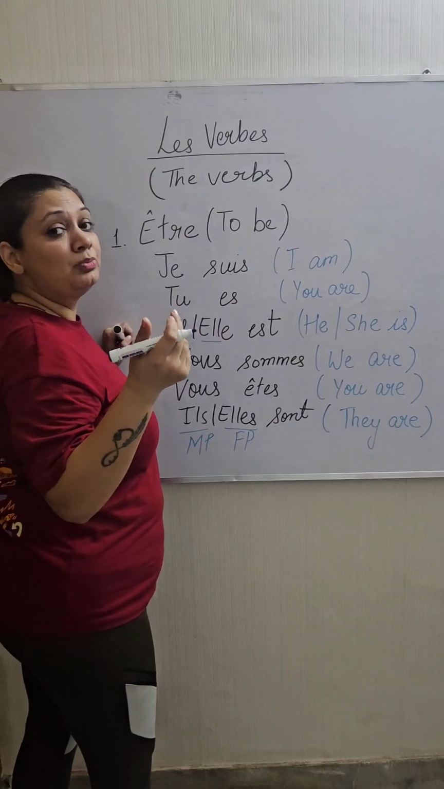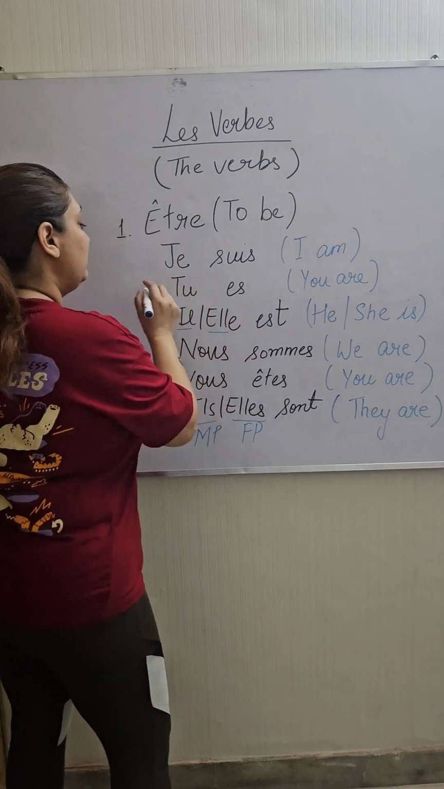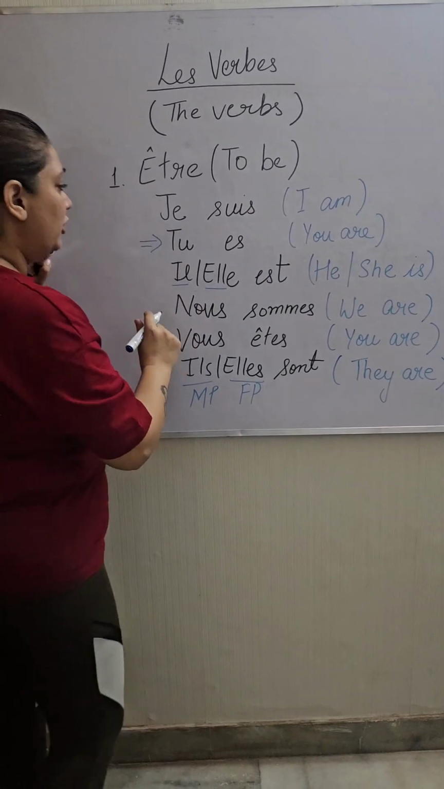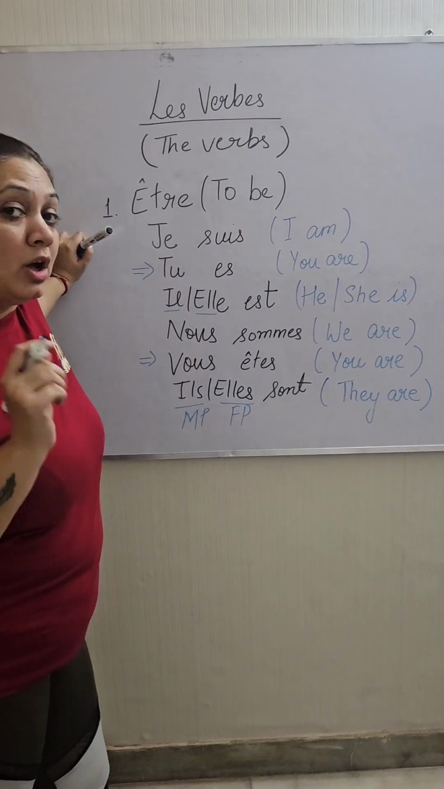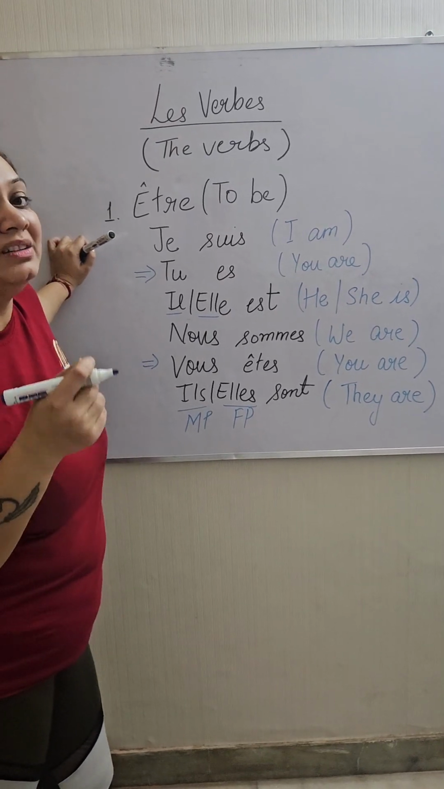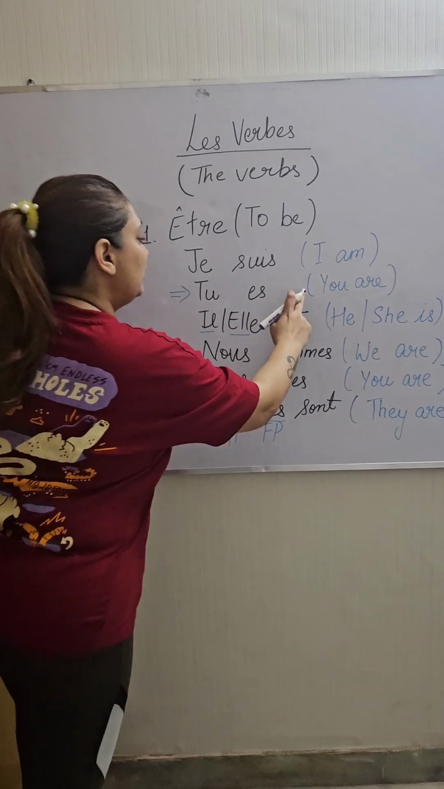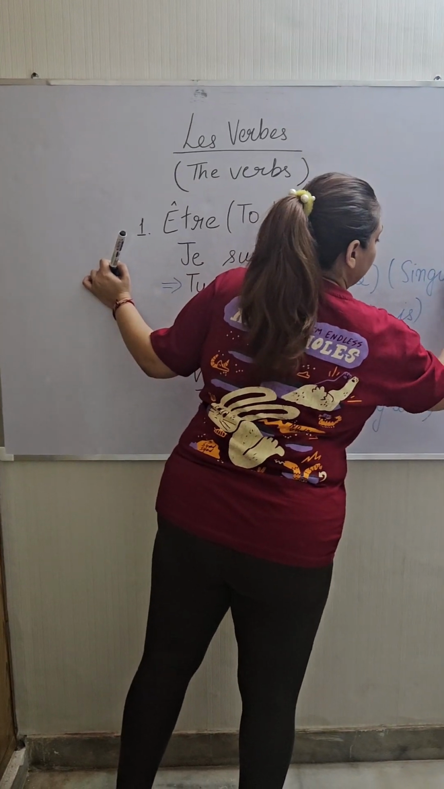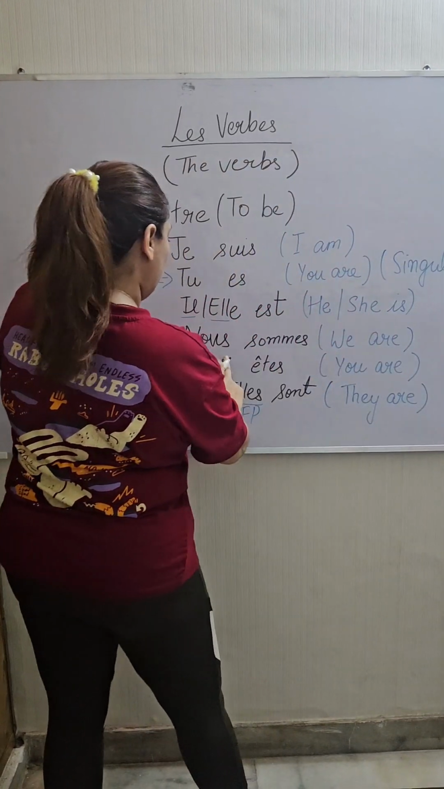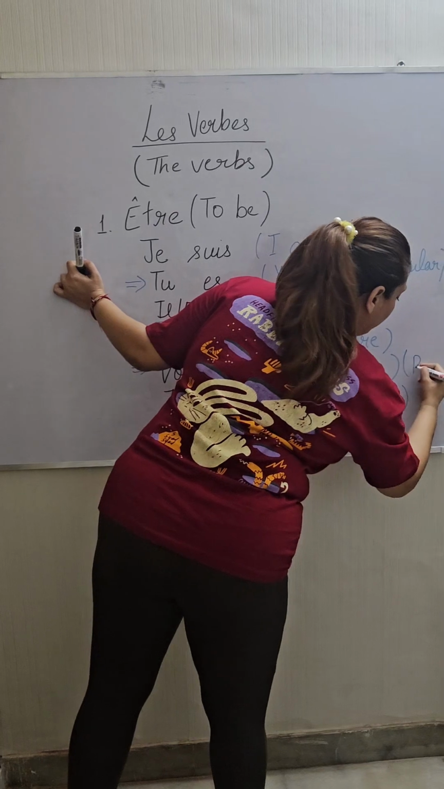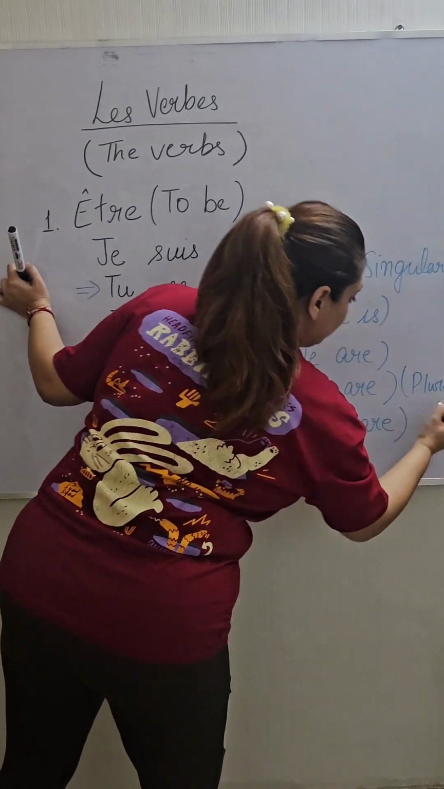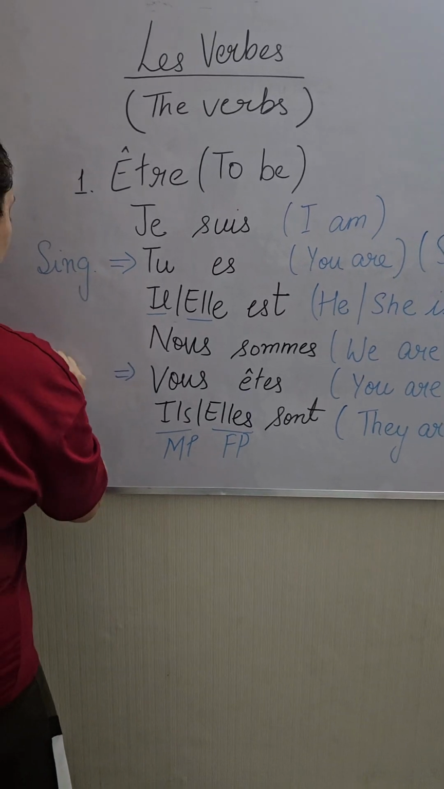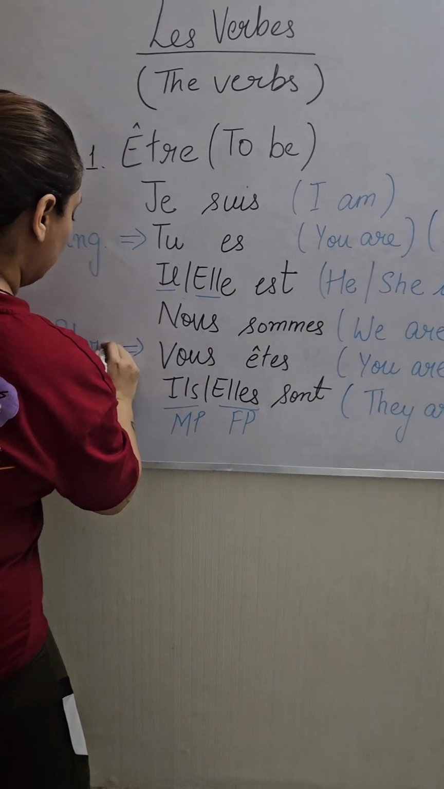So one thing that is most important here is when we talk about tu and here we talk about vous. Both the meanings are the same. Now how do I identify which one is different from the other? This one is your singular and this one is your plural. So this is the singular verb and this is the plural verb.